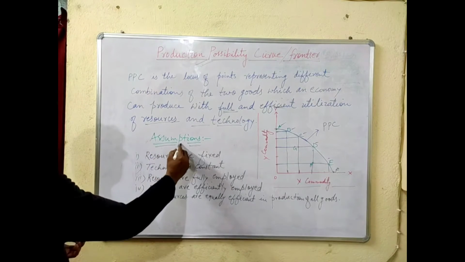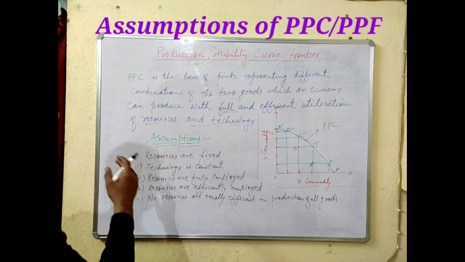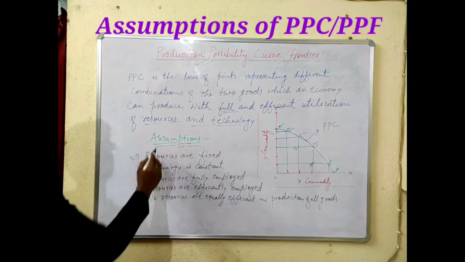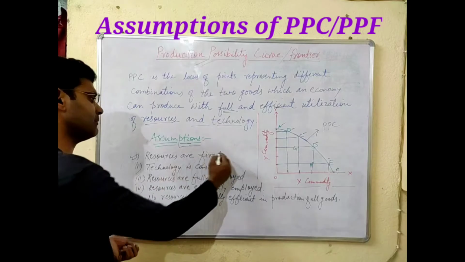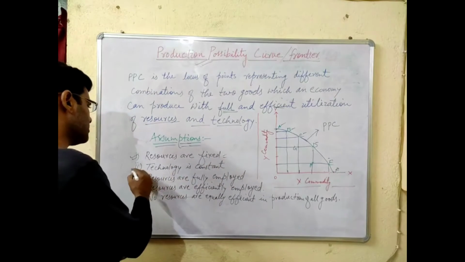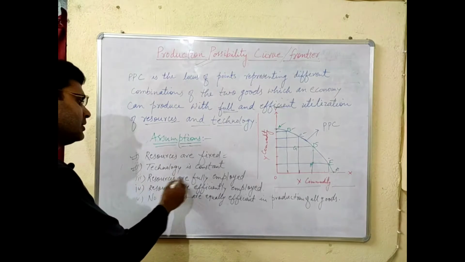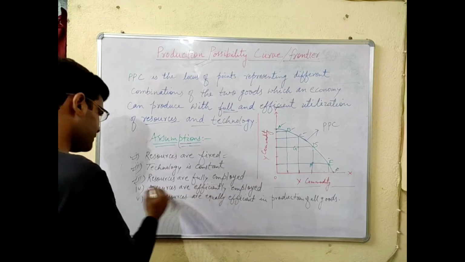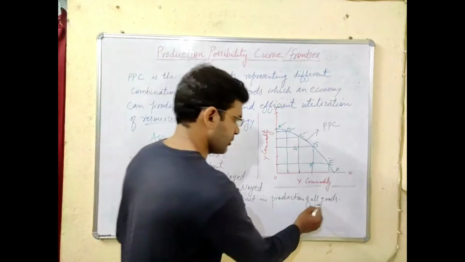There are certain assumptions on which this theory is based. The first one is resources are fixed, meaning they are not dynamic, they are not going to change in the near future. Technology is constant, there is no change in the technology. Resources are fully and efficiently employed, and no resources are equally efficient in production of all goods.